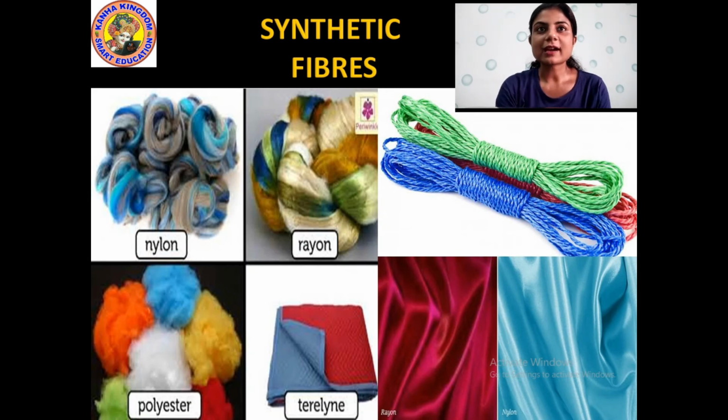See students, these are some more examples of synthetic fibers like nylon, rayon, polyester, terylene, acrylic. Can you see the picture? I will repeat the examples again: nylon, rayon, polyester, terylene, acrylic. These are some synthetic fibers. Understood?